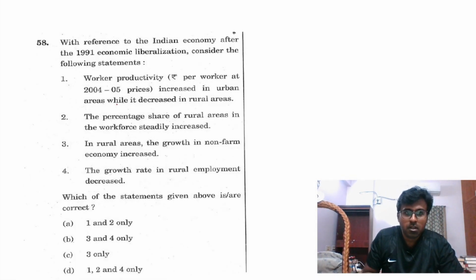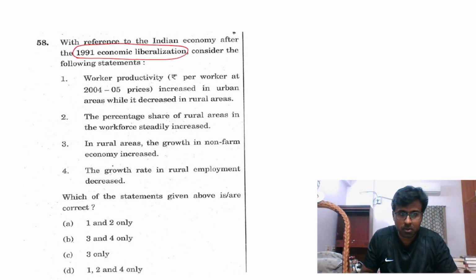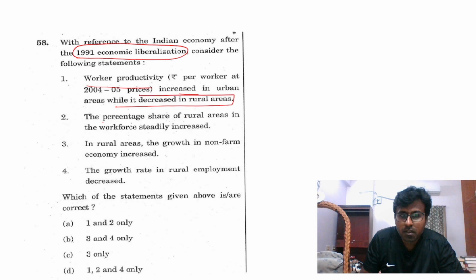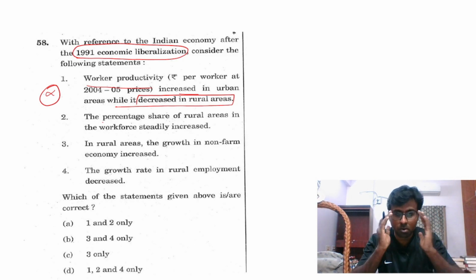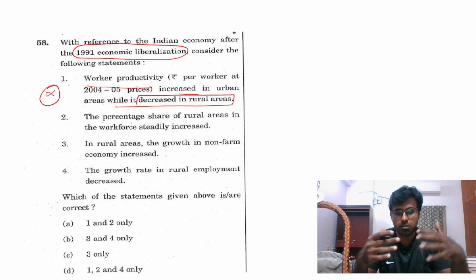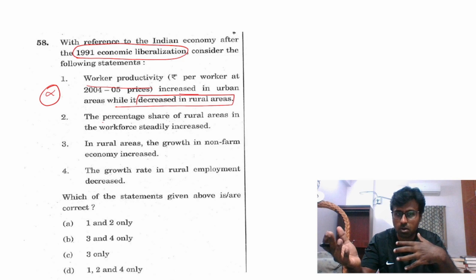Next, again 1991 economic liberalization. It's a very logical question now, so you have to go by logic. See this: percentage share of worker productivity increased in urban areas while it decreased in rural areas. Very tough now, but this is a wrong statement. Worker productivity in urban areas is more. That is, productivity of a person is more in urban areas when compared to rural areas too.